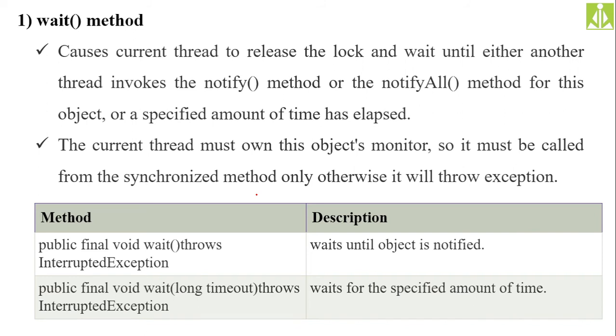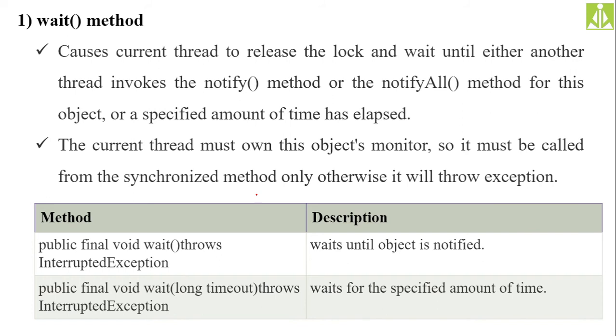Now one thread is executing the wait method and entering into the waiting state, because both the threads have come to a conclusion that they will do the work cooperatively. The first thread enters the waiting state, and the other thread completes its execution. After that, it has to go back to the waiting thread and inform it that it has completed the operation, so that the waiting thread will wake up and complete its operation. So notify is a method where a completed thread notifies the waiting thread that it has completed the execution.